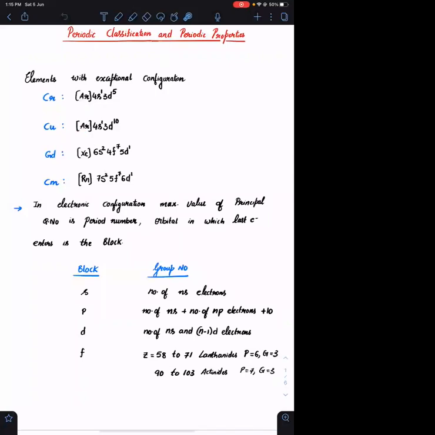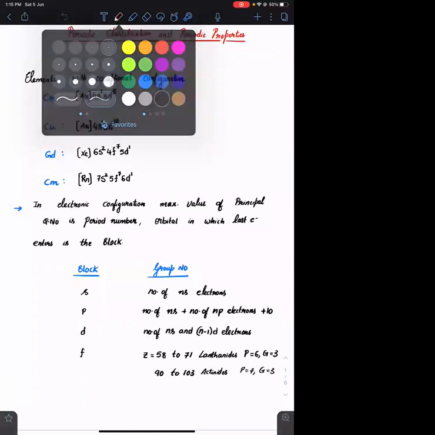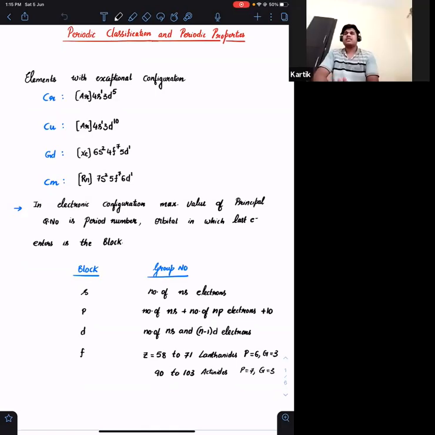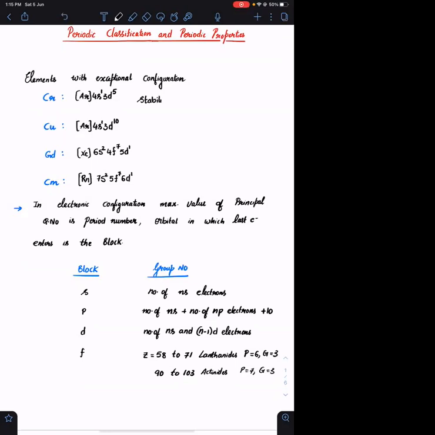What is the reason for this? You need to know the reason also. Configurations of chromium and copper, they are 4s1 3d5 and 4s1 3d10. What is the reason for this? You get extra stability, right, half filled and full filled d subshell. Very good. That is because of the stability